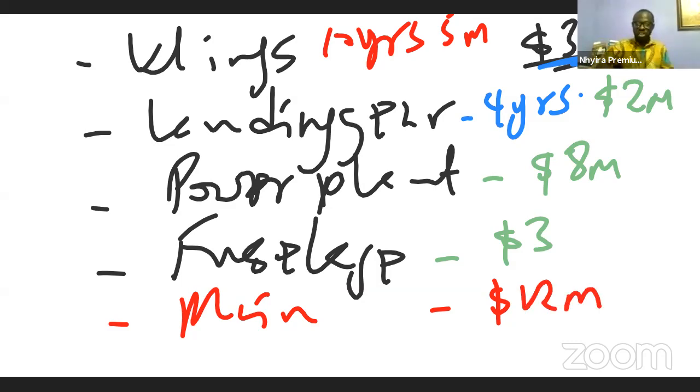So the depreciation will be computed based on whatever method we're going to be using in relation to that. There are some we are going to be using years on, and there are some we are going to be using the mileage on, something like the landing gear, something like the engine, something like the power plant.